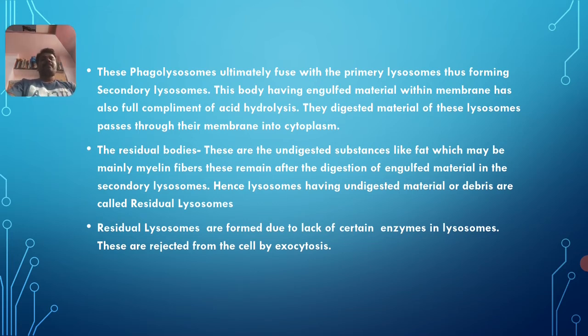Those hydrolytic enzymes do not have the capacity to digest some of the materials, so those materials are expelled out from the cell through a kind of lysosome called a residual lysosome.